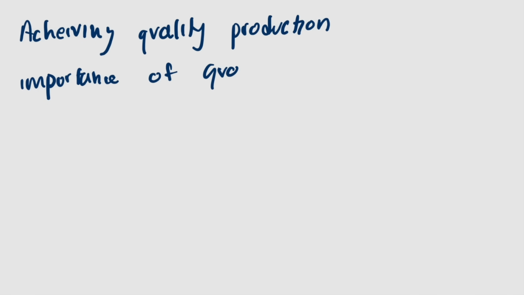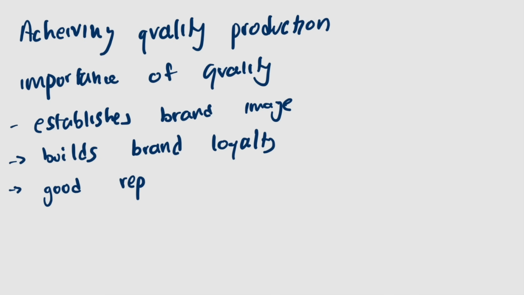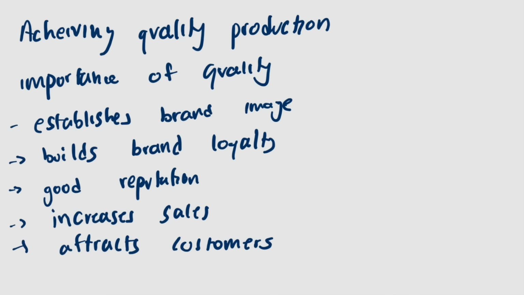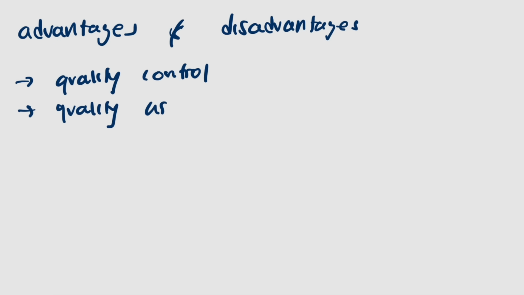Let's now talk about achieving quality production. What's the importance of quality? First, it establishes brand image, builds brand loyalty, good reputation, increases sales, and attracts new customers. We need to know the advantages and disadvantages for the following: the quality control, the quality assurance, and the total quality management.